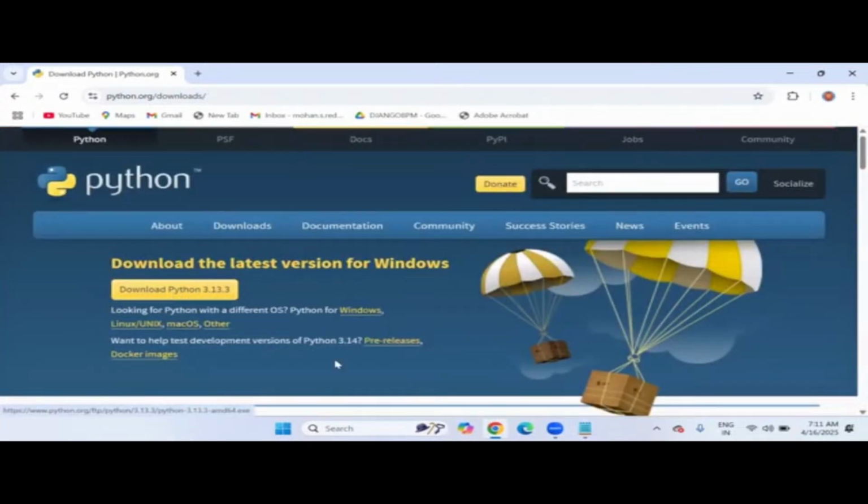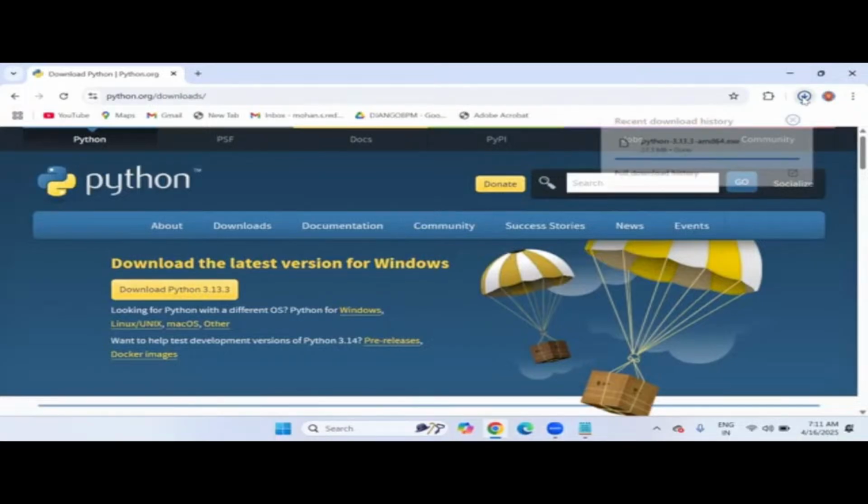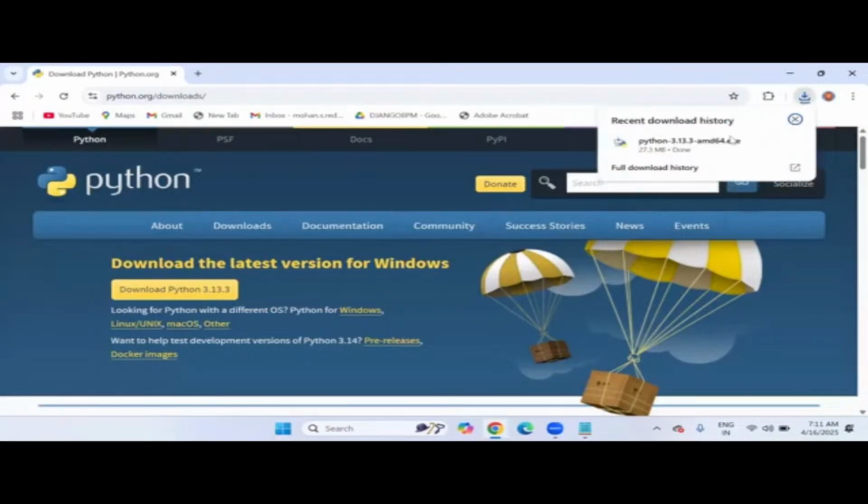And as I said, Python is completely cross-platform, or platform independent, which can be run on Windows, Linux, Mac OS, and other operating systems. So all you need to do here is download Python 3.13, and simply you can see within a few seconds, your download is complete.